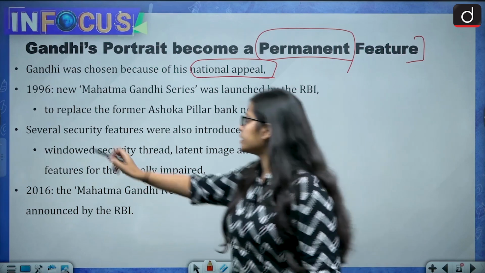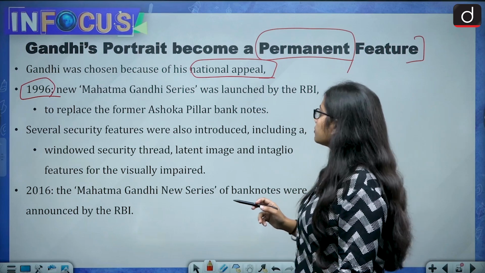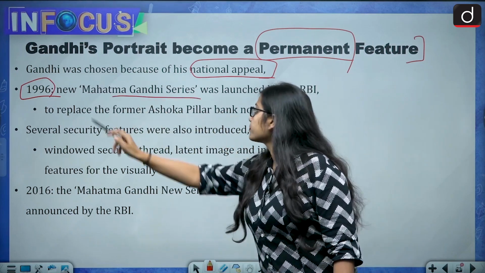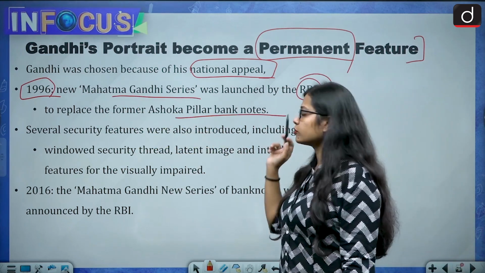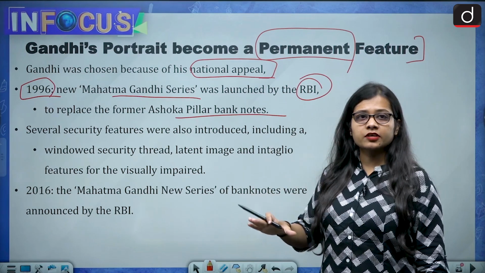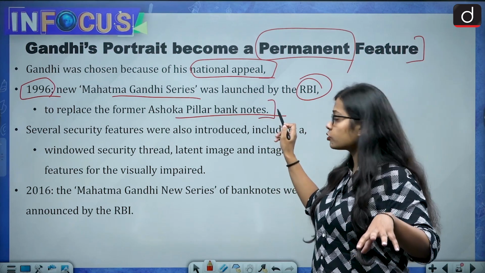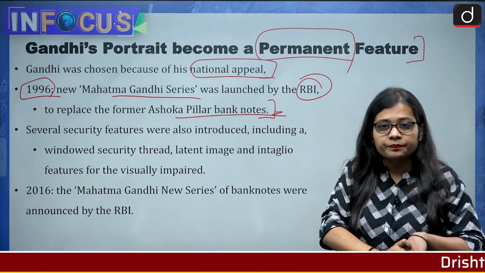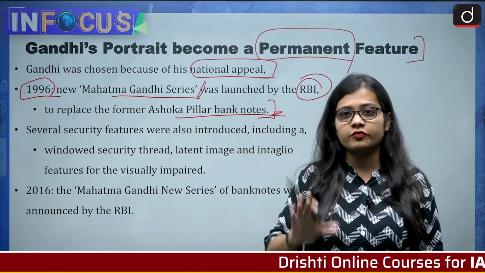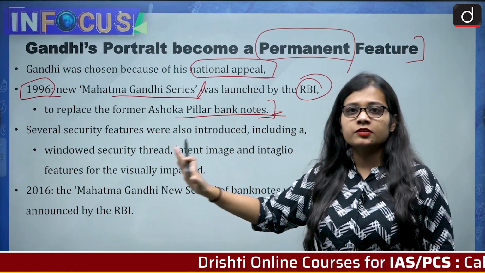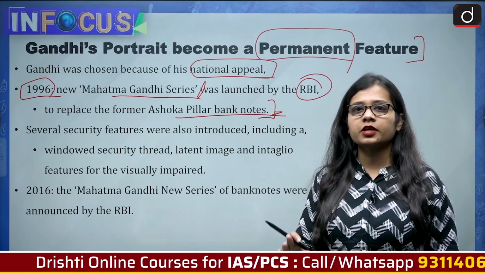So in the year 1996, and this is an important year, 1996, the new Mahatma Gandhi series was launched by the Reserve Bank of India to replace the former Ashoka pillar banknotes. So in 1996, the already present denominations which were printed with the Ashokan pillar got replaced, and the new Mahatma Gandhi series was launched for the very first time. So this was the time when it became permanent and official.